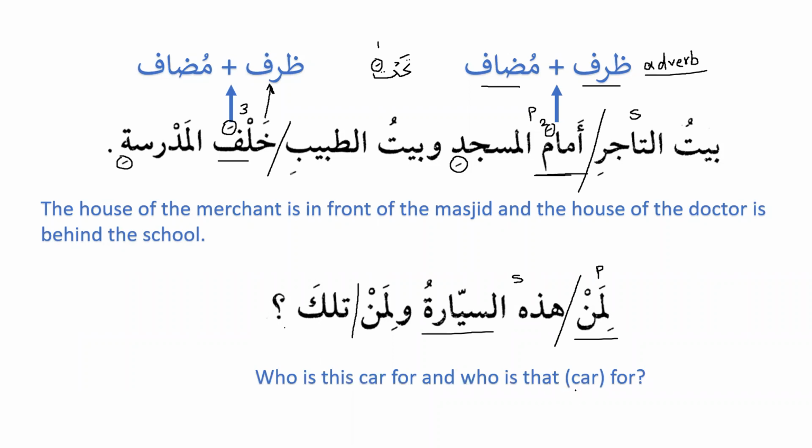As you can see, I put it in brackets. The brackets mean that it is clear from the background that we are talking about the car, and that's why we put "car for" here. Who is this car for, and who is that car for? Or who does this car belong to, and who does that car belong to?